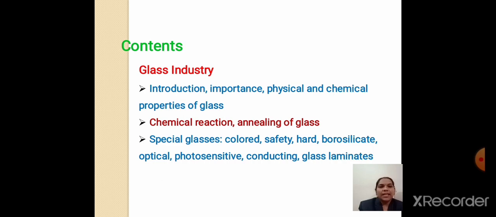In the last, we have to see the different types of glasses. What are those types? First is colored glass that we have seen, then safety glass, hard glass, borosilicate glass which is used in laboratory, optical glass which is used in goggles, then sunglasses, photosensitive glass, then conducting glass, and last is glass laminates.